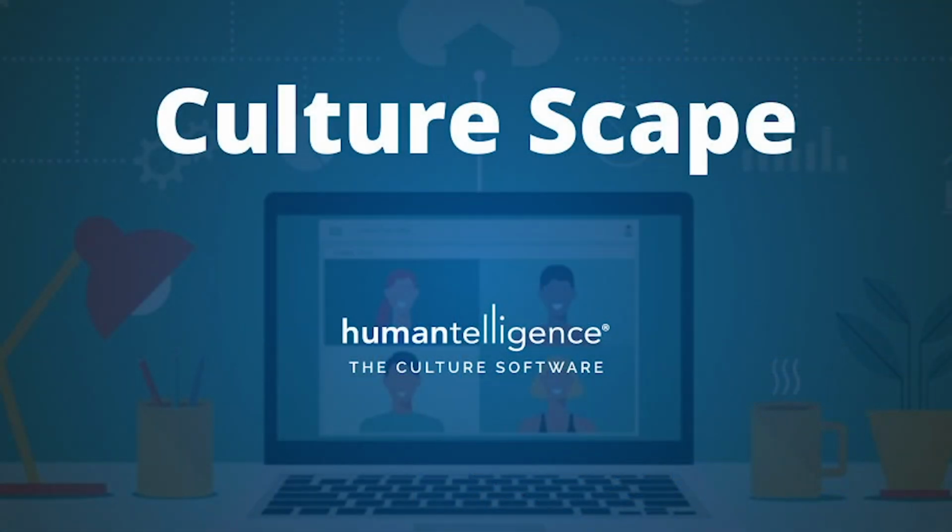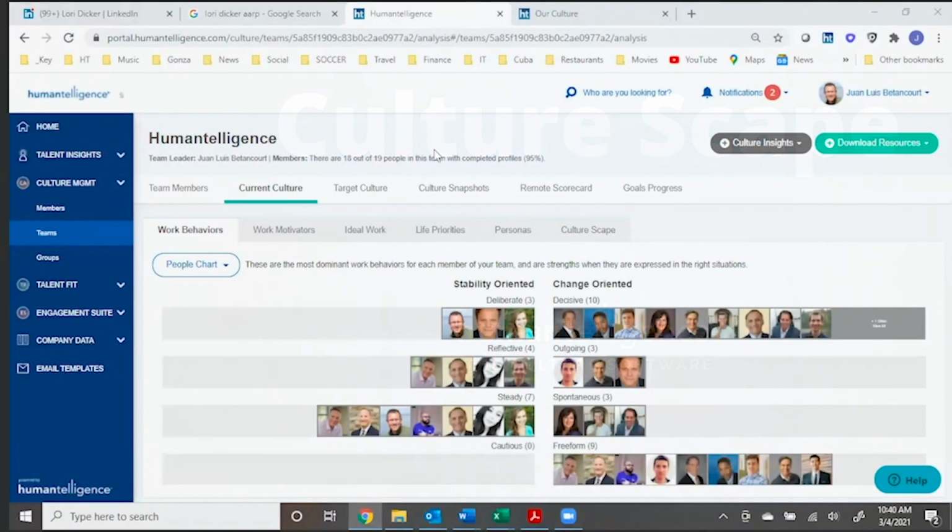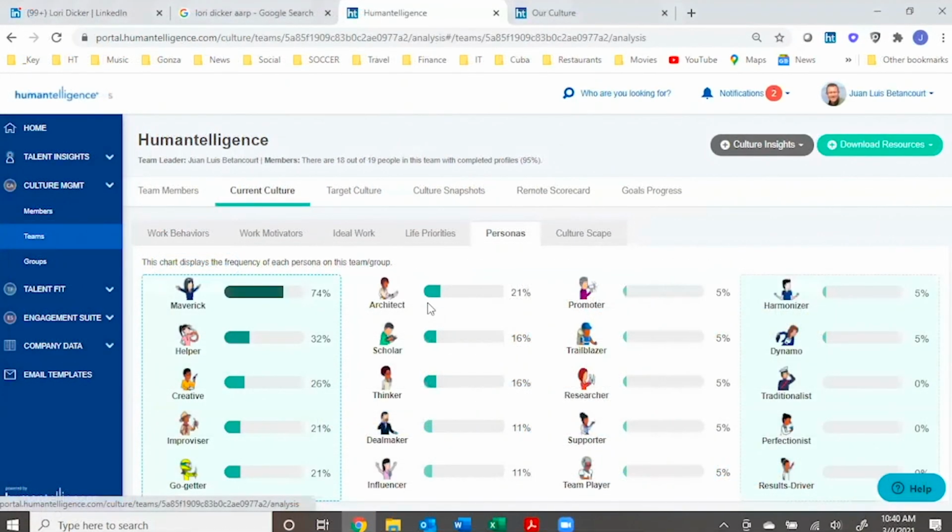Welcome to the first culture measurement and visualization platform for CEOs and team leaders. This team's culture is displayed with the pictures representing each member's primary strengths and characteristics across the three areas measured: behaviors, motivators, and work styles. Humantelligence can quickly measure culture within 1 week. Reveal the top 5 out of 20 persona archetypes for a team, a division, or a company of any size.